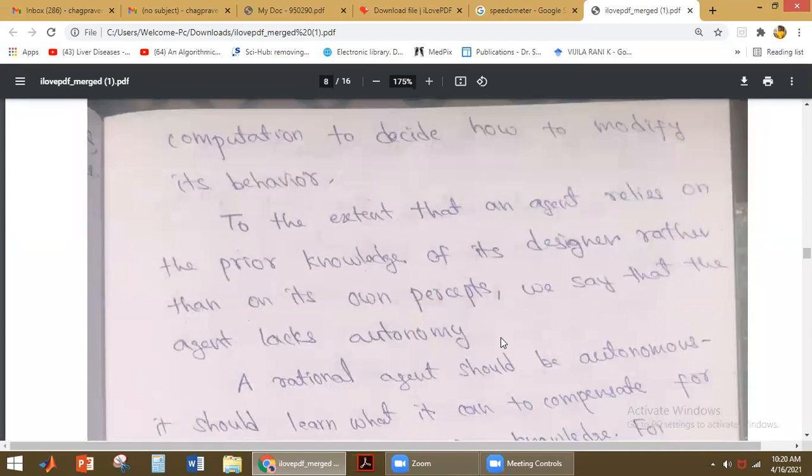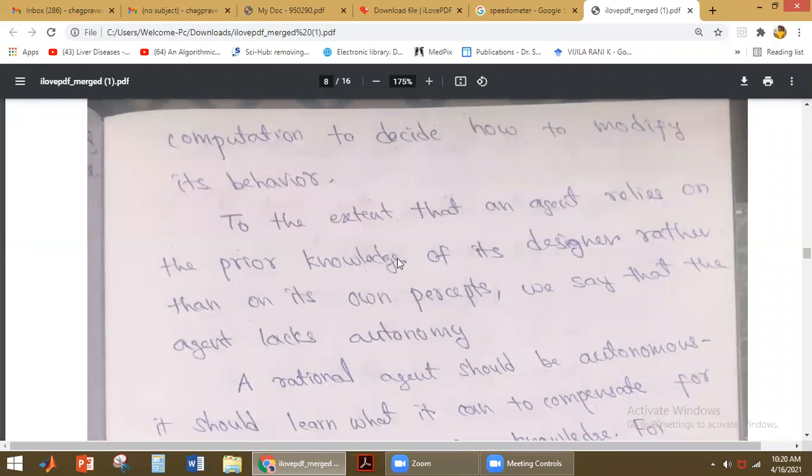And to the extent that the agent relies on the prior knowledge of its designer rather than on its own percept. Okay, for example, take an agent that depends just on the prior knowledge of its designer. After designing, the designer gives some prior knowledge about the environment to the agent.